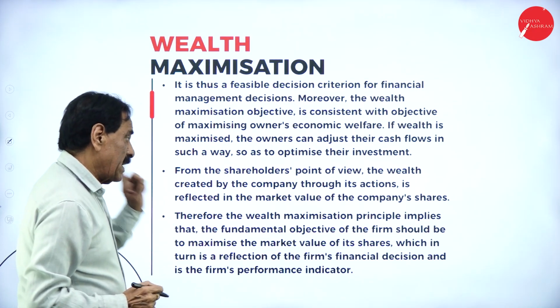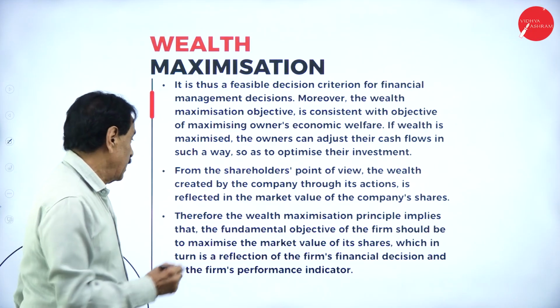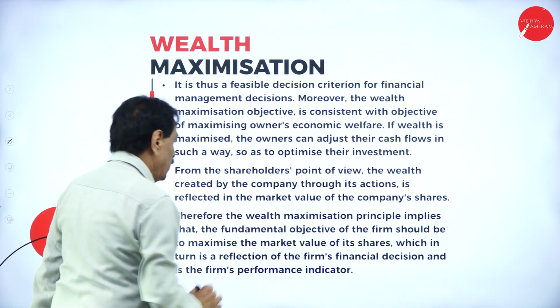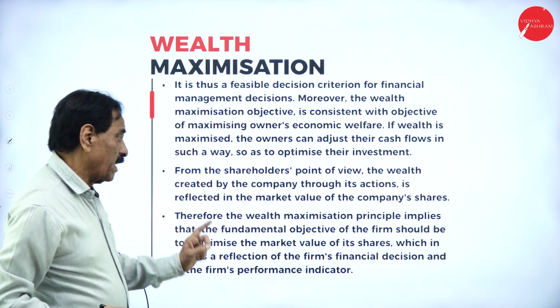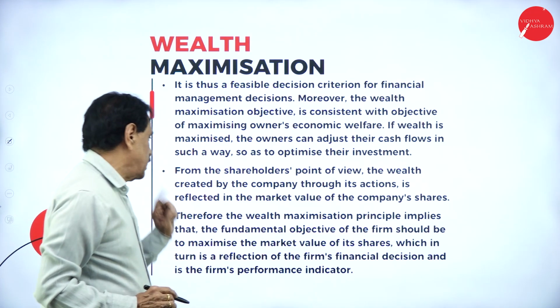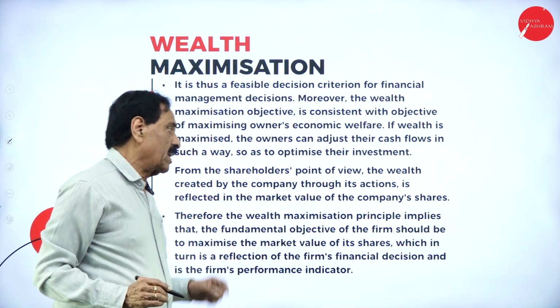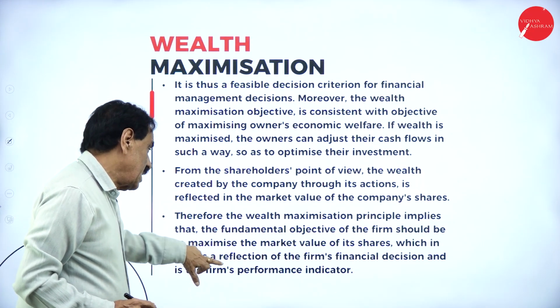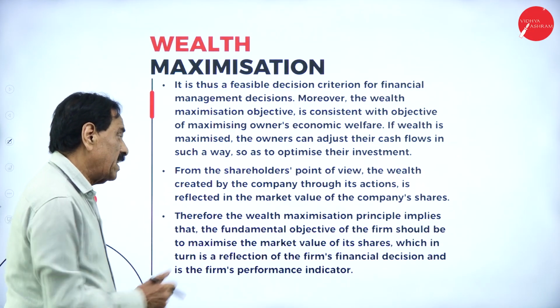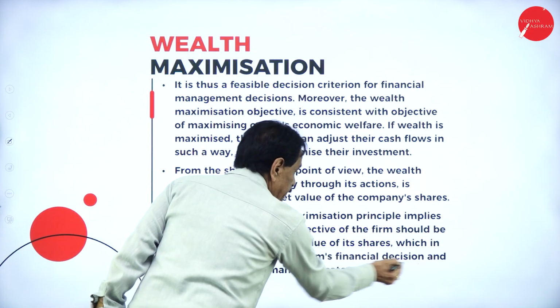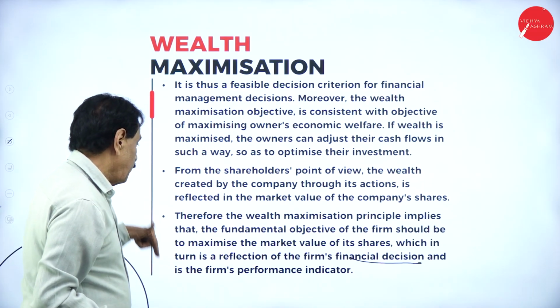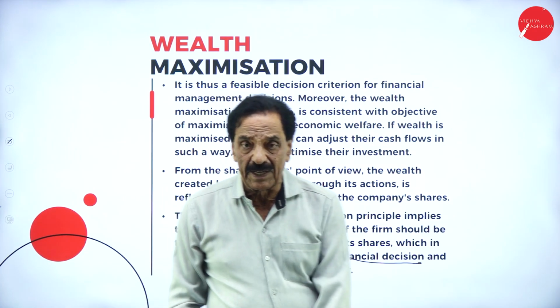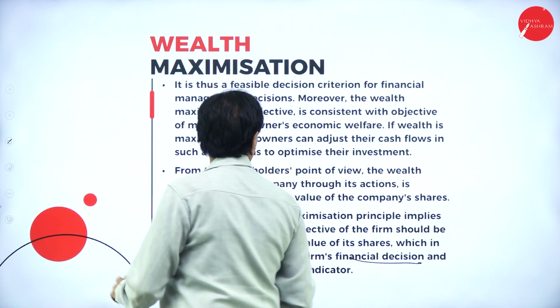Therefore, the wealth maximization principle implies that the fundamental objective of the firm should be to maximize the market value of its shares, which in turn is a reflection of the firm's financial decisions and is the firm's performance indicator. This is important.